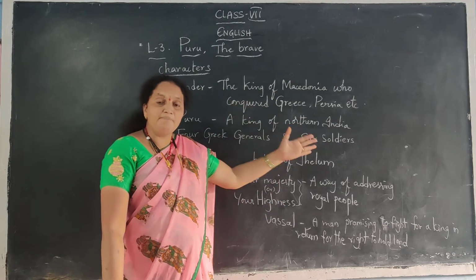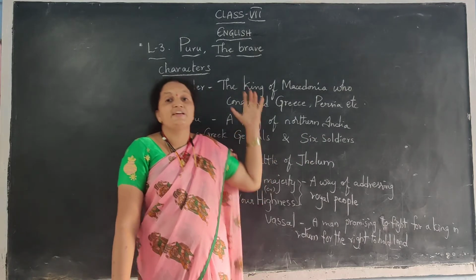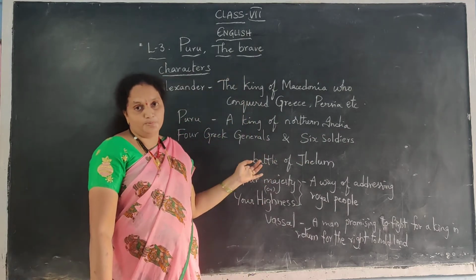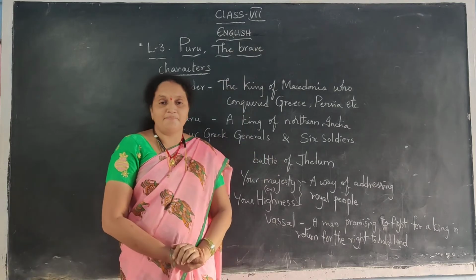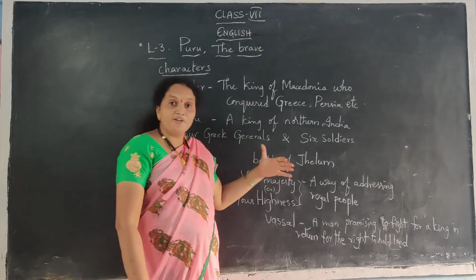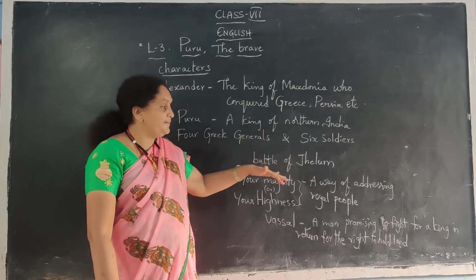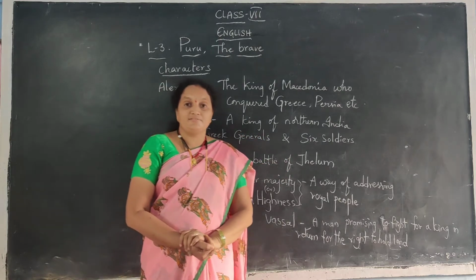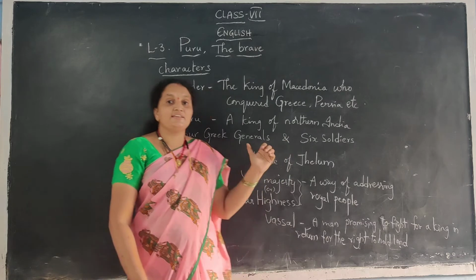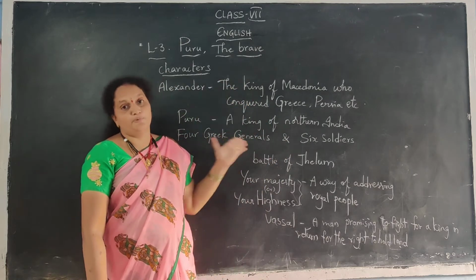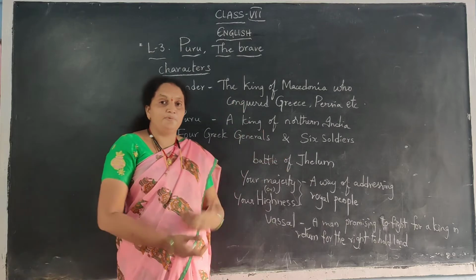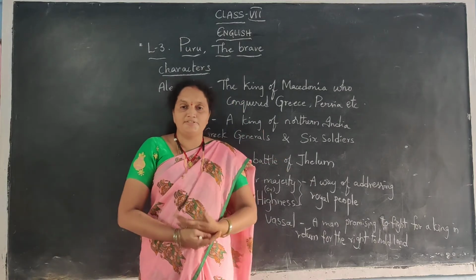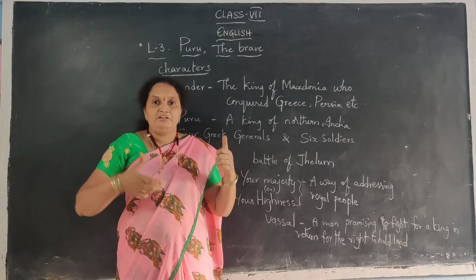It's a great battle. Who participated in it? Alexander and Puru. Who won the battle? Of course, it is Alexander. But even after winning, Alexander and his army generals were discussing the greatness of Puru. Really how brave he is. He is just like a tiger.